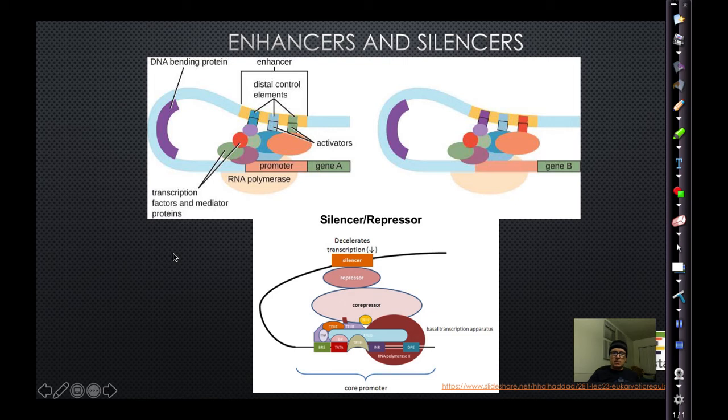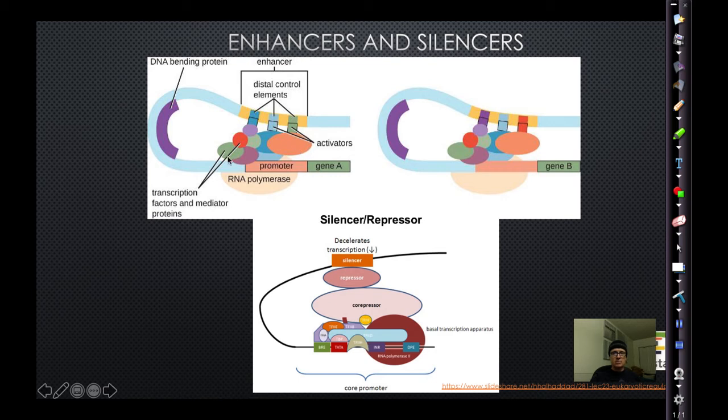Key thing here for transcription is that we have two different types of DNA sequences. We have what's up here called an enhancer. That enhancer enhances gene expression by recruiting activator proteins to bind to it. So remember, an enhancer DNA sequence recruits activator proteins to bind to it.